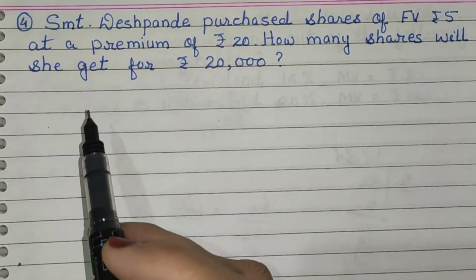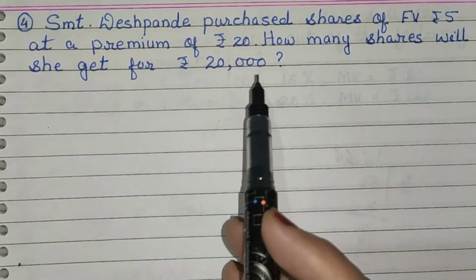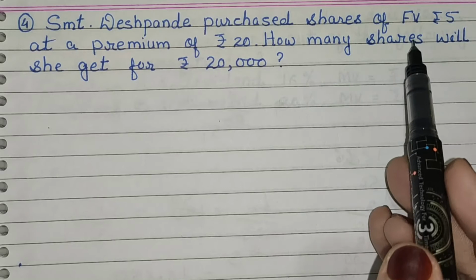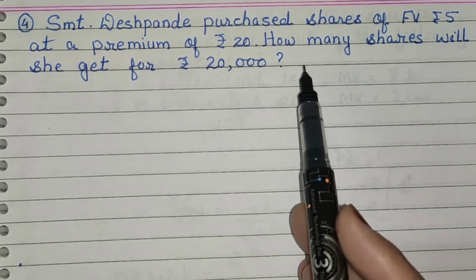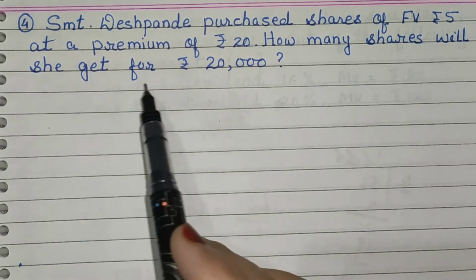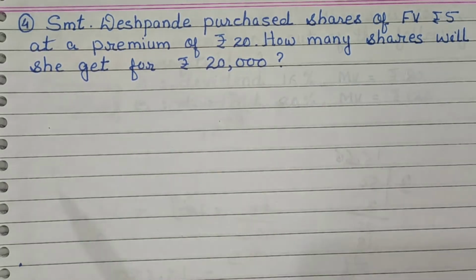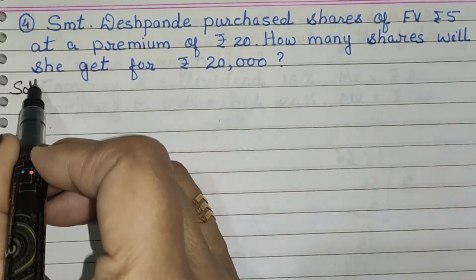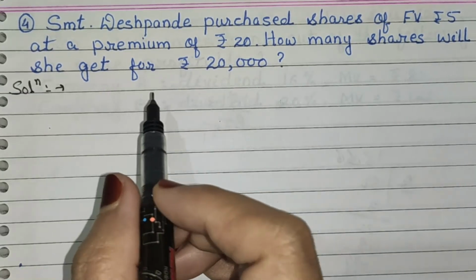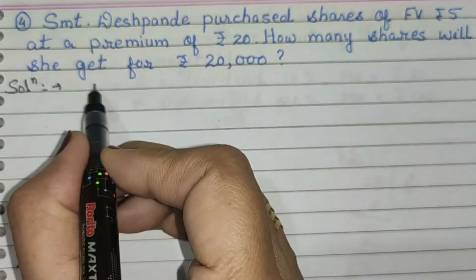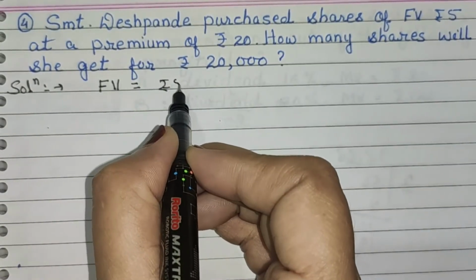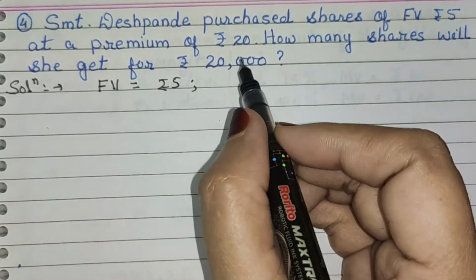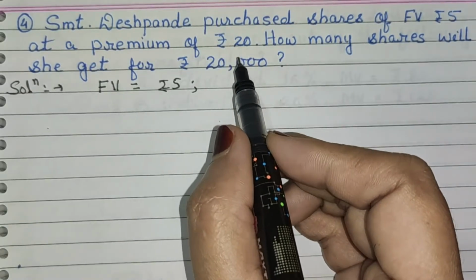Now the next question is Shrimati Deshpande purchased shares of FV rupees 5 at a premium of rupees 20. How many shares will she get for rupees 20,000? Write down the solution here. Now first write what is given in the problem. FV is given, means face value, which is equal to rupees 5, and premium value is rupees 20.